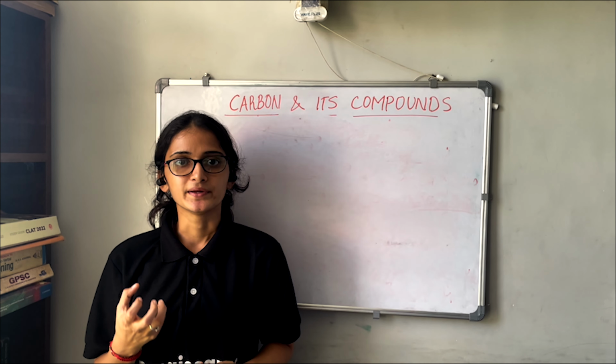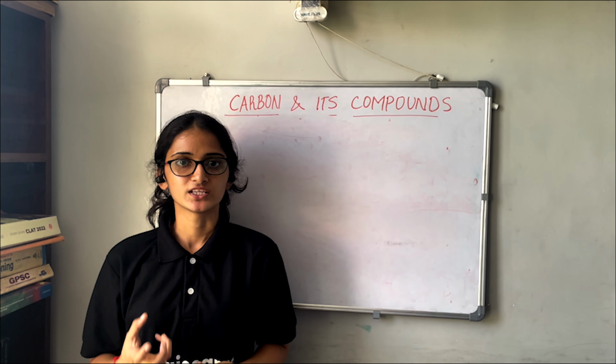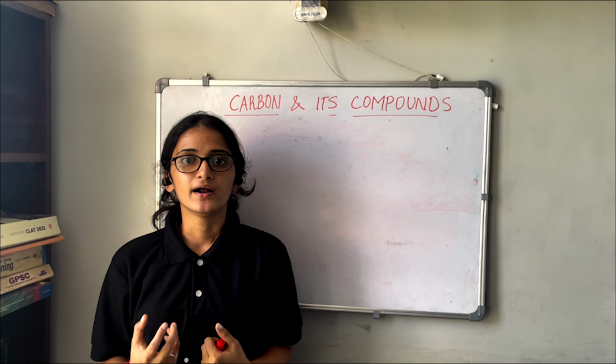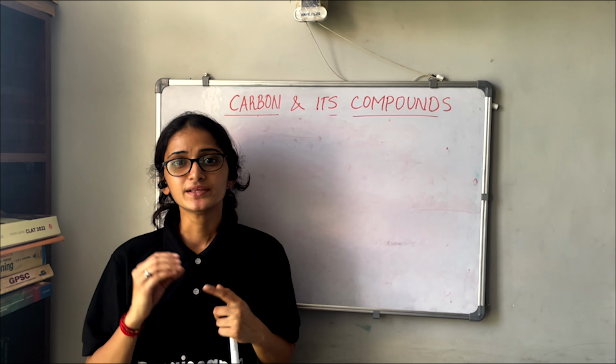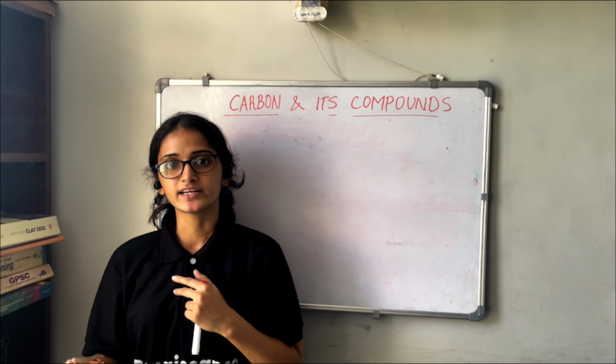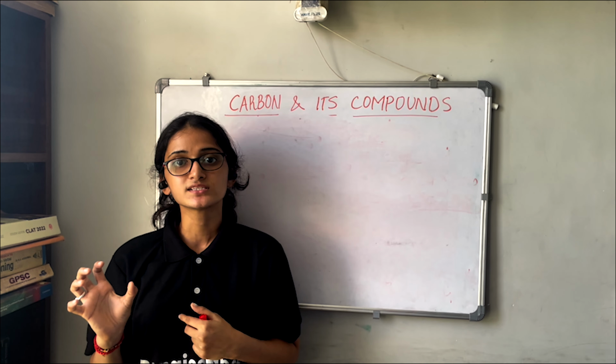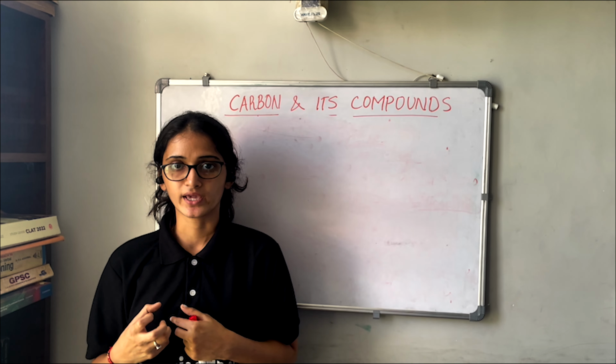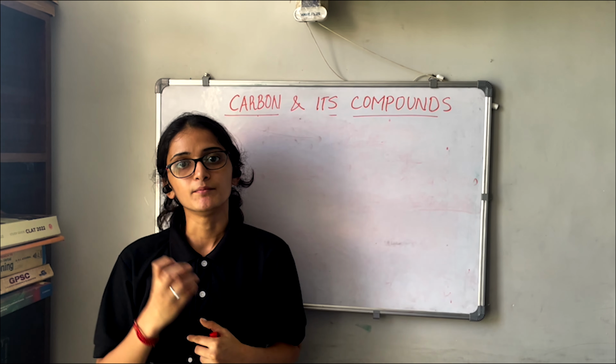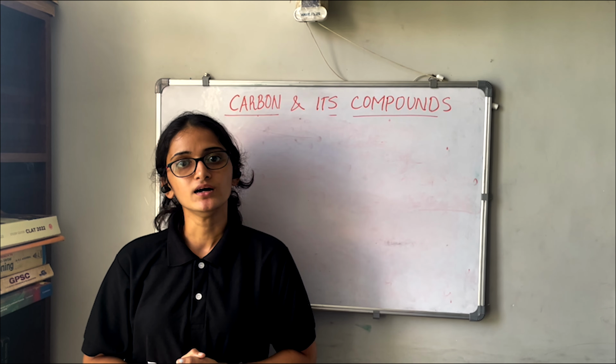When carbon forms a compound with hydrogen, it is called a hydrocarbon. But when carbon forms a compound with atoms other than hydrogen, that atom is called a heteroatom.